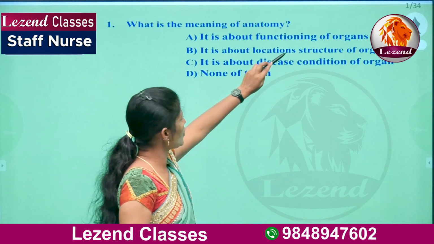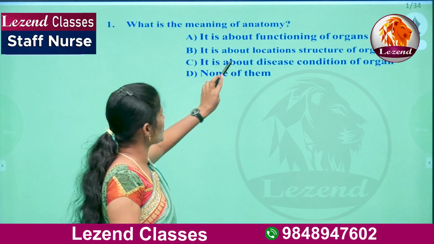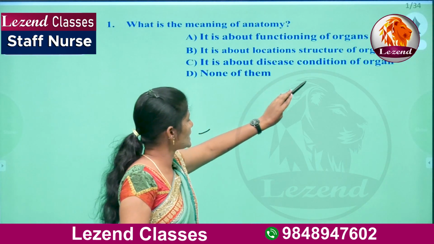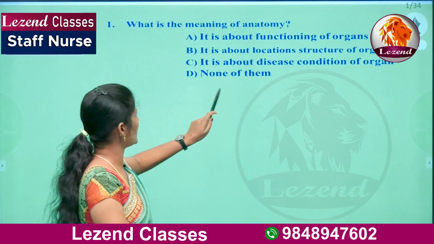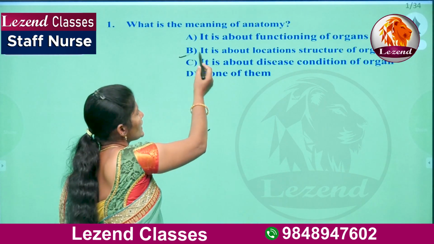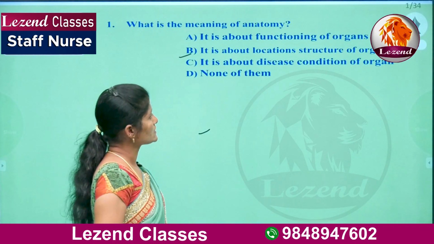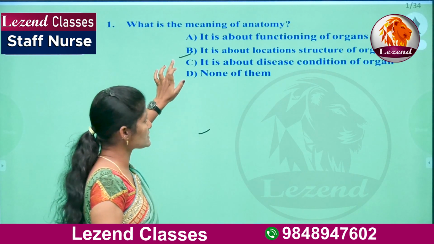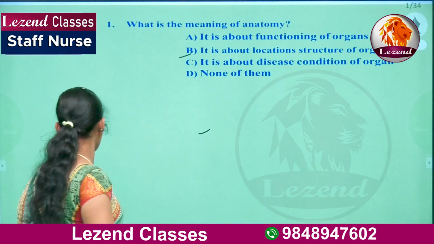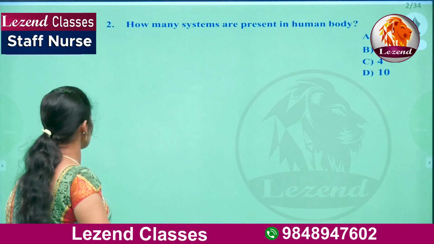A, it is about functioning of organs. B, it is about location and structure of organs. C, it is about disease condition of organs. D, none of them. So what is the answer? Anatomy means it is about location and structure of organs. Anatomy is discussing regarding the location and structure of organs. So B is the right answer.